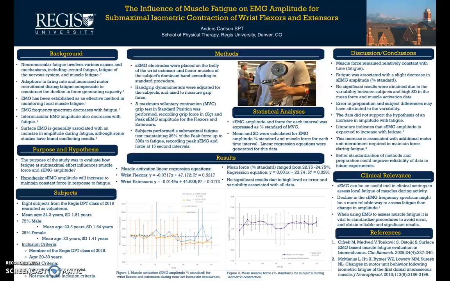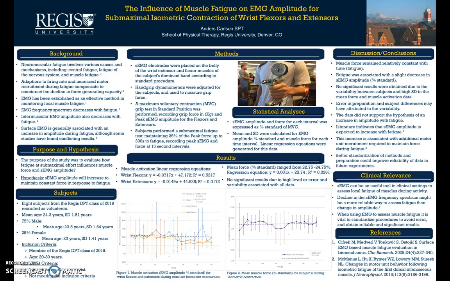Surface EMG is generally associated with an increase in amplitude during fatigue, although some studies have shown conflicting results. The purpose of the study was to evaluate how fatigue at submaximal effort influences muscle force and SEMG amplitude. Our hypothesis was that SEMG amplitude will increase to maintain constant force in response to fatigue.